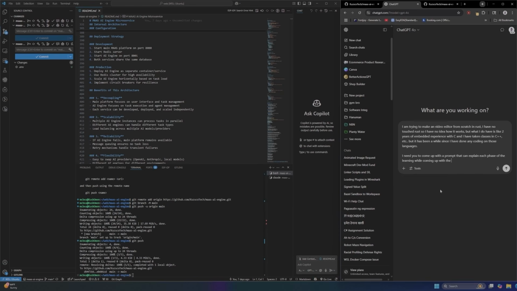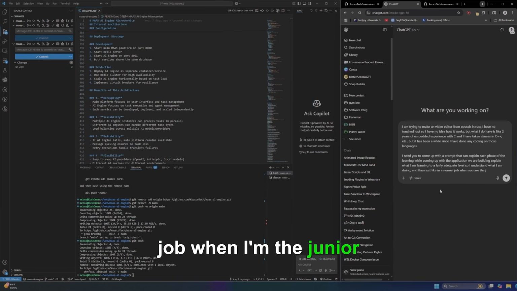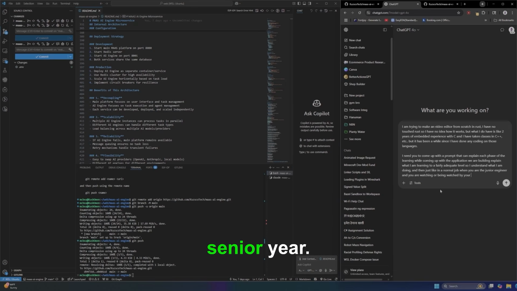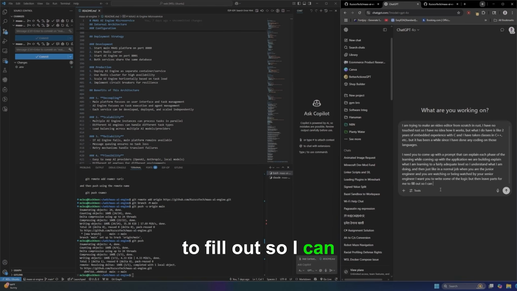I need you to come up with a prompt that can explain each phase of the learning while coming up with the application we're building. Explain what I am typing, what I am learning to a fairly adequate level so I understand what I am doing. And just like in a normal job when you are the junior engineer and you are being watched by a senior engineer, I want you to write some of the logic, but then leave parts for me to fill out so I can understand.